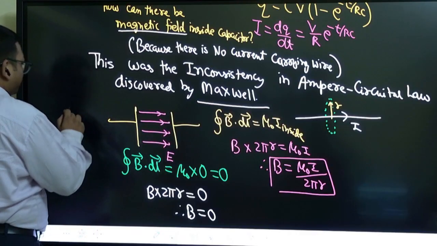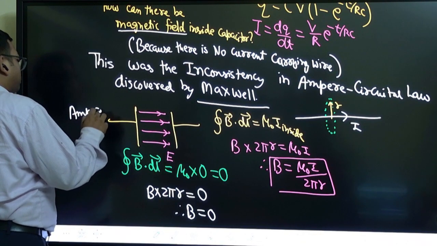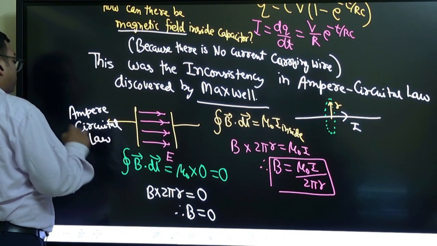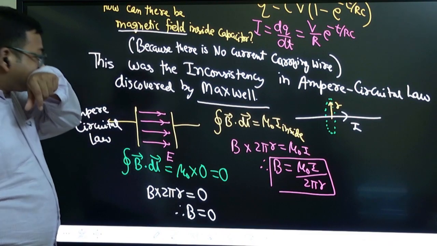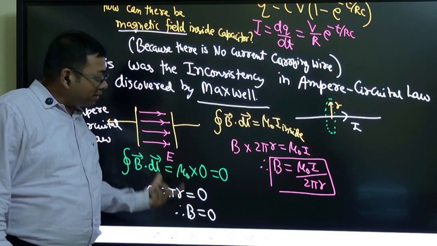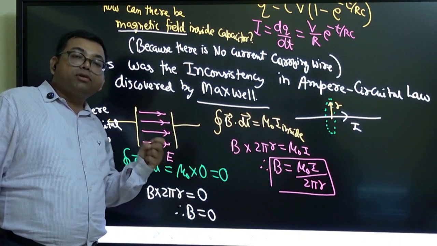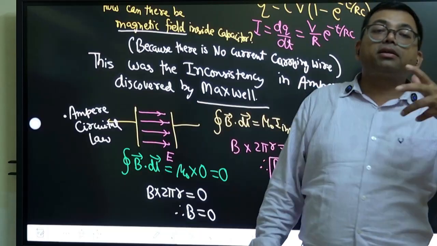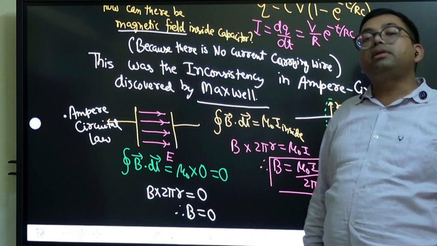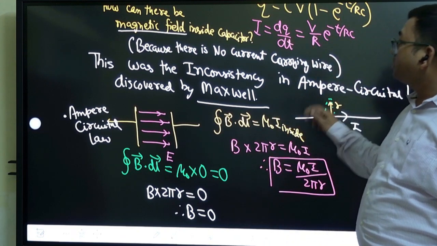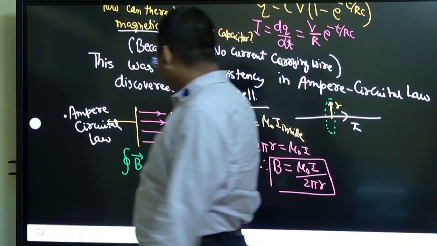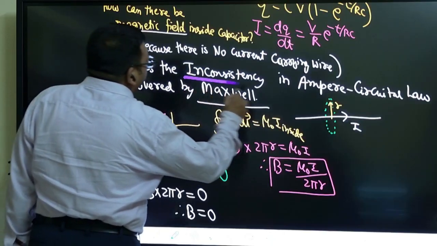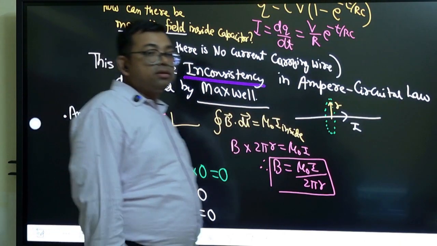Ampere circuital law, when you apply it inside a capacitor, says that the magnetic field should be 0, but experiment shows that there is deflection. There is a magnetic field. From where has that magnetic field come? That was the inconsistency. Somewhere, in Ampere circuital law, some problem is there. That's what happened in science.